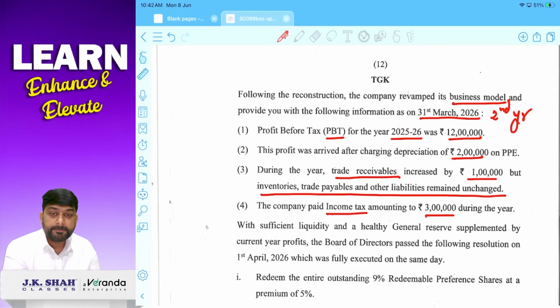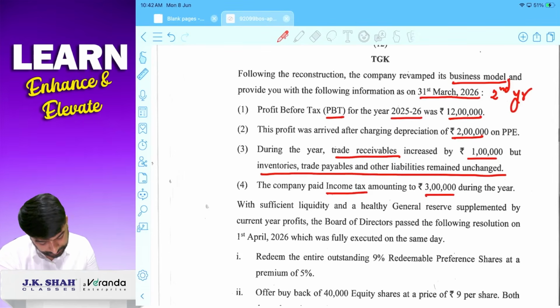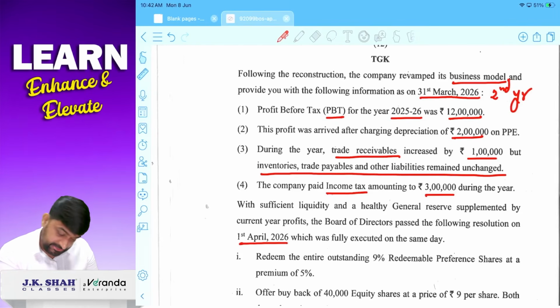Understood? Okay. With sufficient liquidity and healthy general reserve supplemented by current year profits, the Board of Directors passed the following resolution on 1st April 2026.